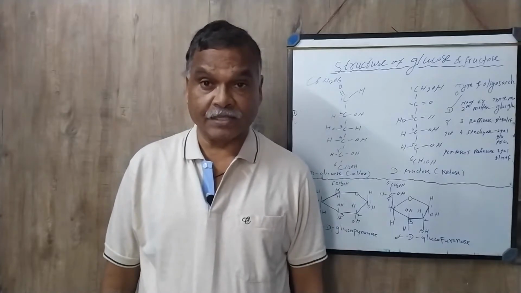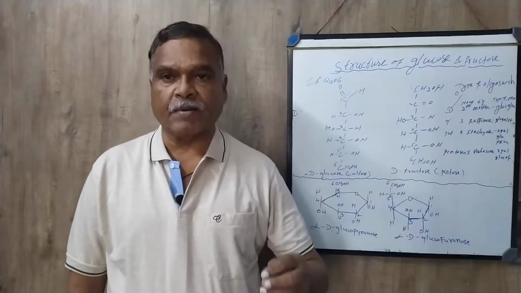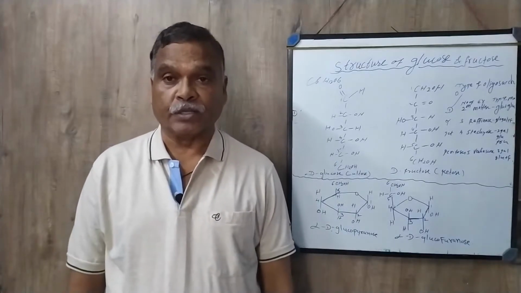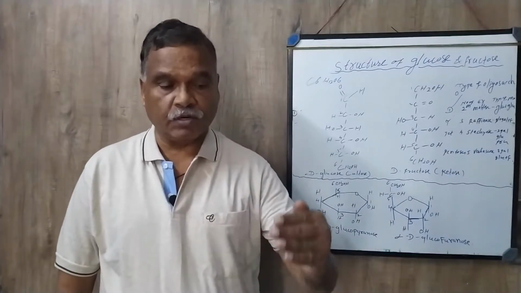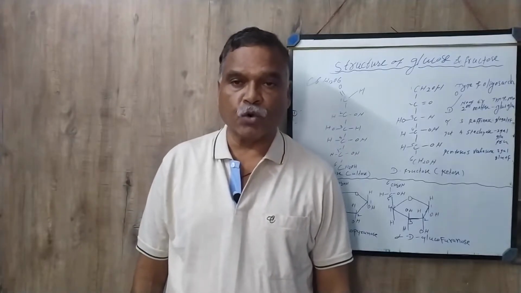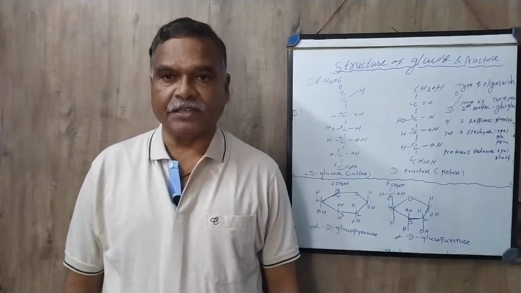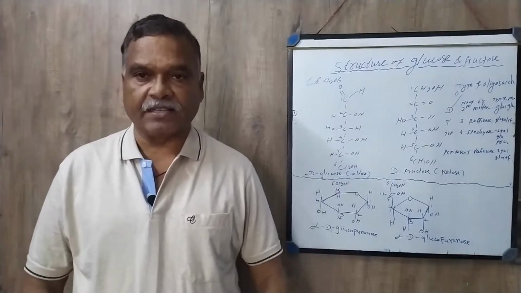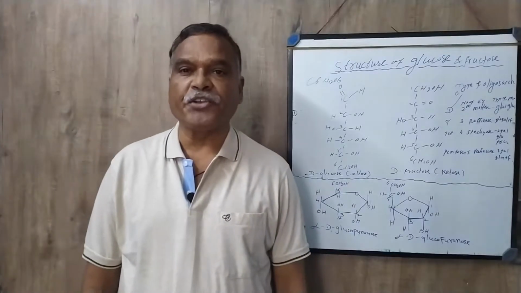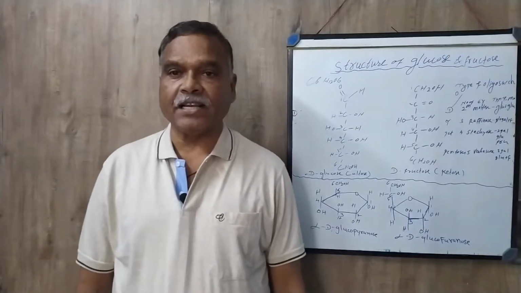I have told you that glycogen is stored in the liver, and whenever it is required by the body in the form of glucose, it will be converted to glucose in the liver and flow towards the bloodstream to maintain the blood glucose concentration. Moreover, cellular messages can be carried from one cell to another, which is called intercommunication between the cells in the body, and it acts as a secondary messenger.